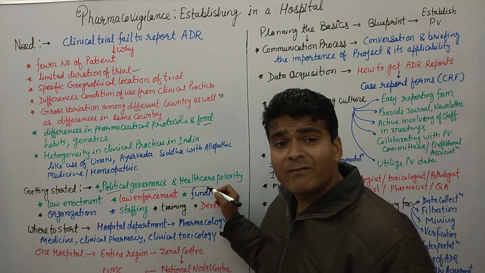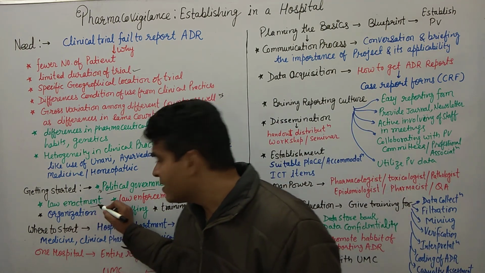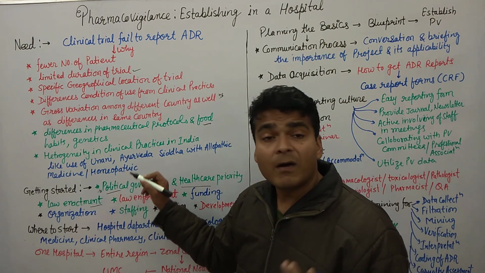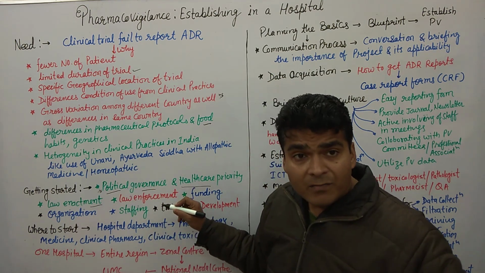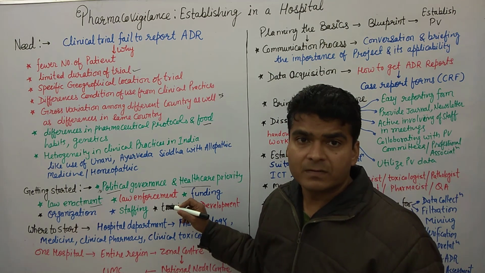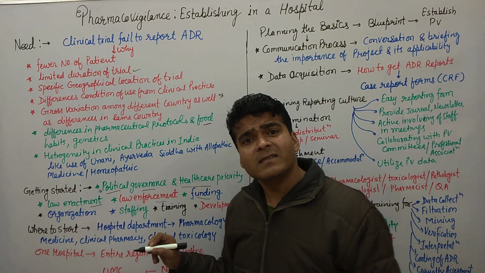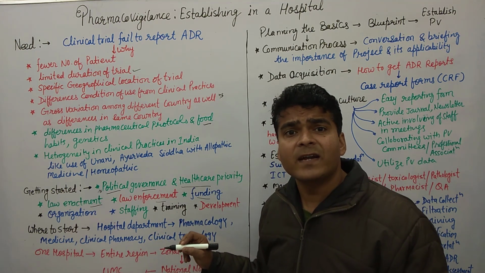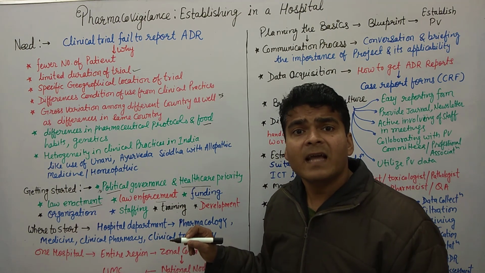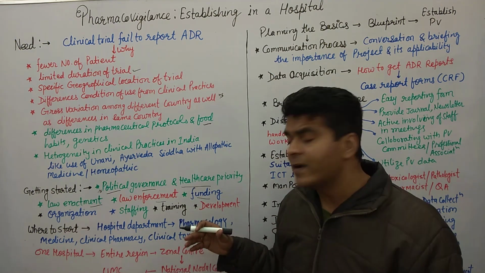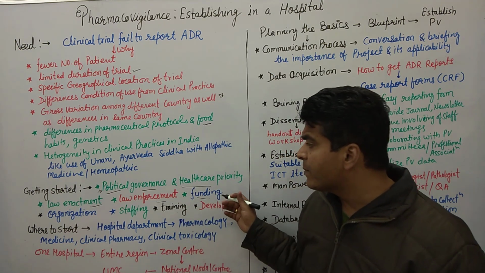Then further, what are the laws and regulations for the enactment of these pharmacovigilance centers, and how will these laws be enforced? Clear? So law enforcement as well as funding for a government pharmacovigilance center. Funding should be provided by the government, as well as from others like the World Bank or other philanthropy organizations.